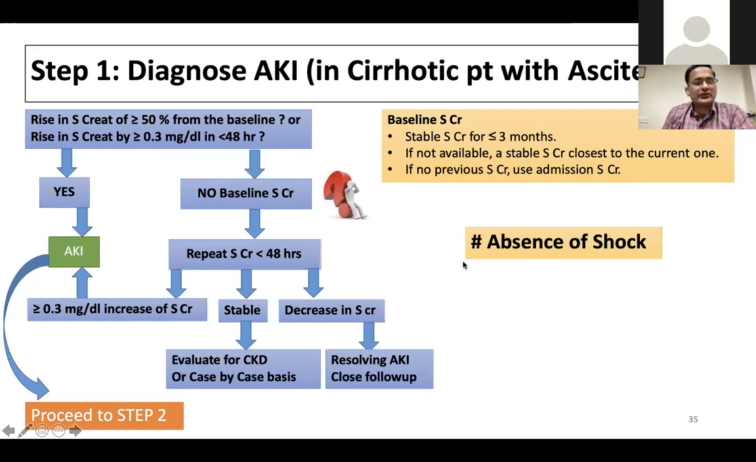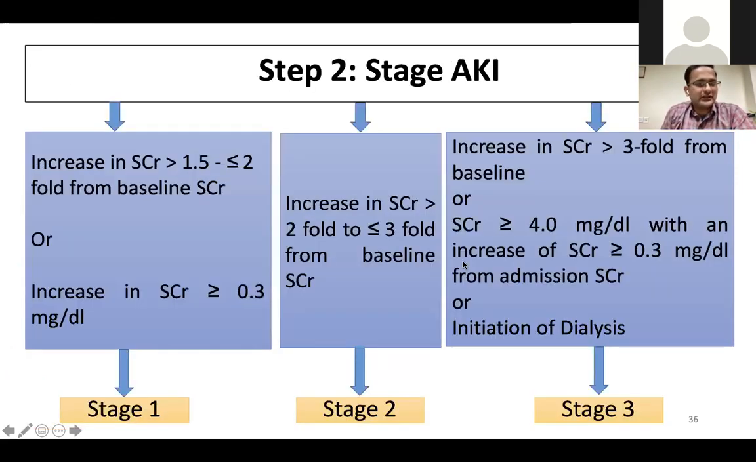So we should rule out the shock and other causes of AKI. Coming to step two, in step two, we stage the patients of AKI-HRS into stage 1 to 3, as I told earlier. I'll not repeat it. And stage 3 is the need for renal replacement therapy, or creatinine more than 3 or 4 milligrams, or a further increase in creatinine to more than 3 times from the baseline.